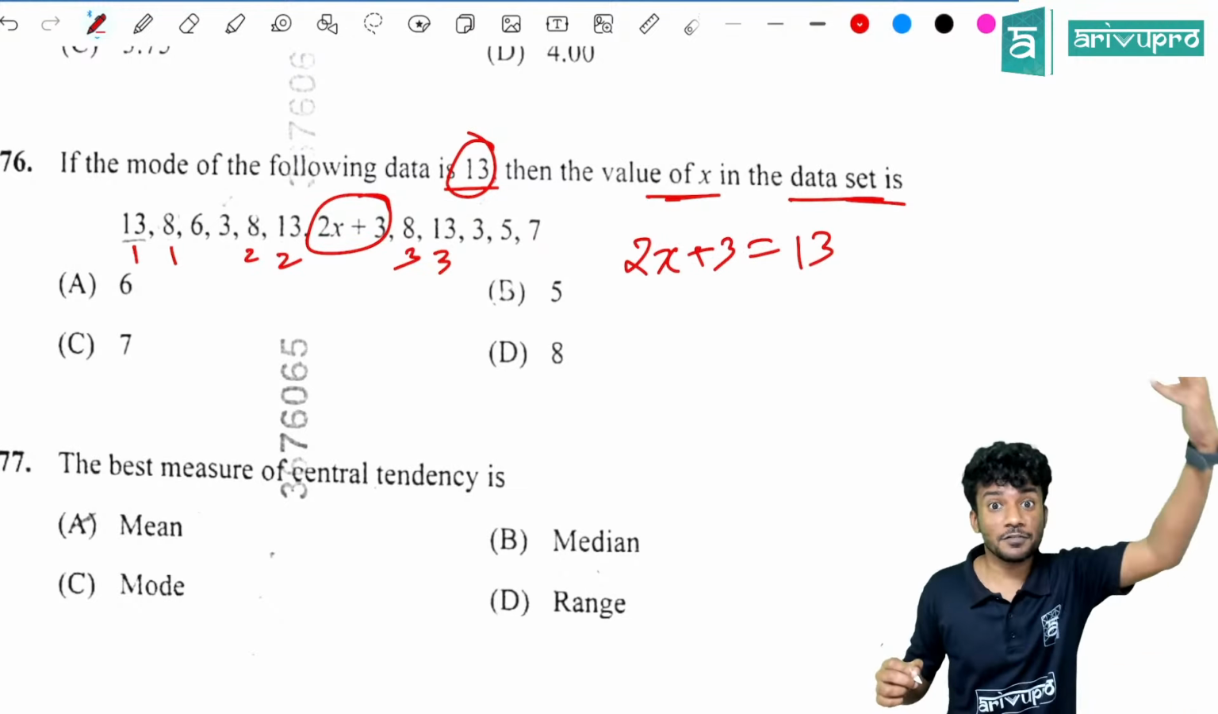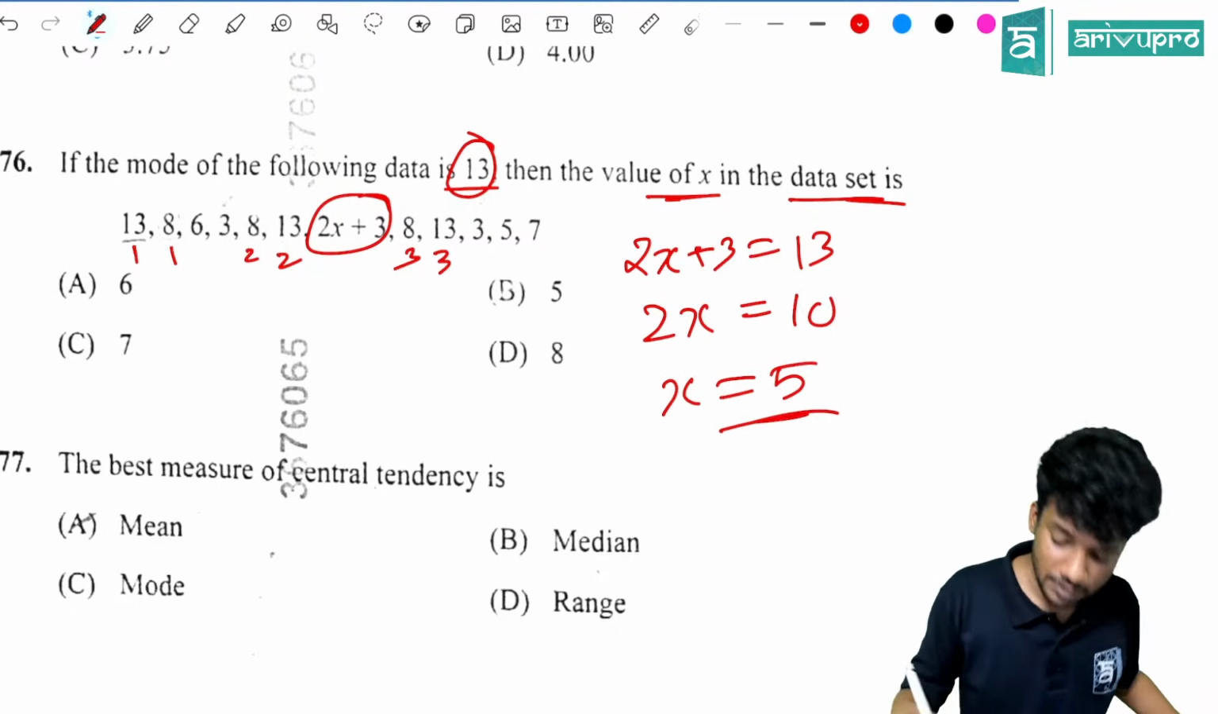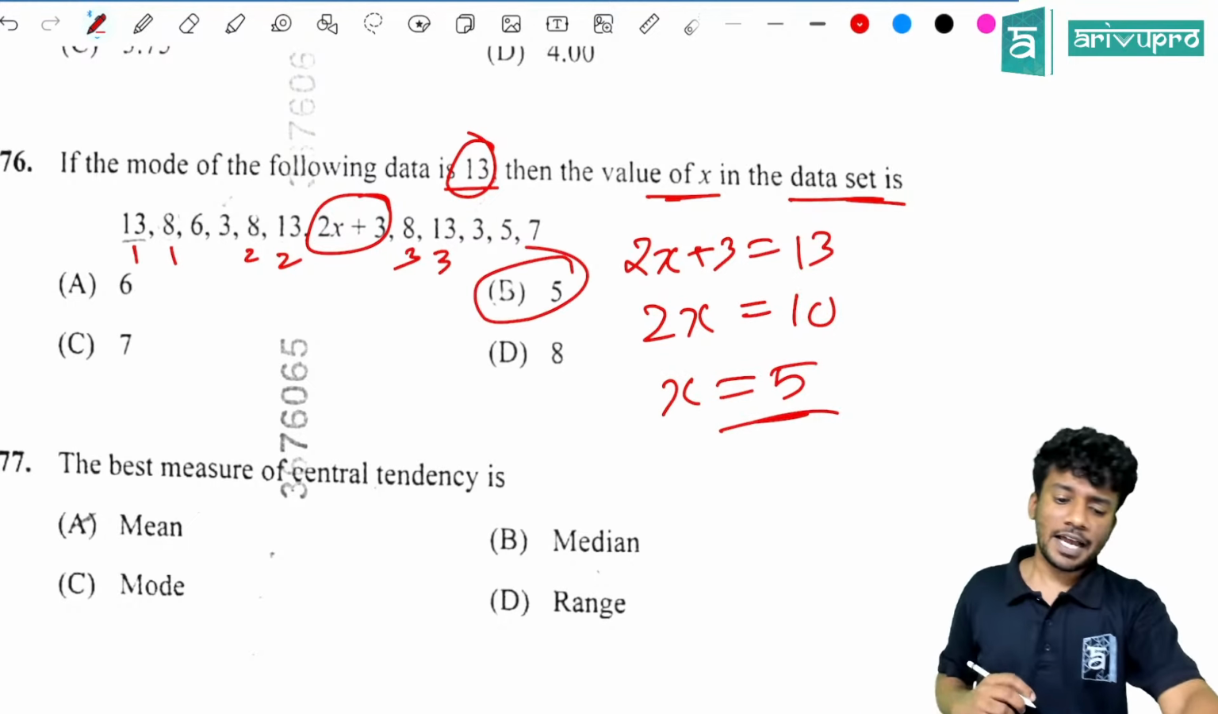So 2x is equal to 10. X is equal to 5. So what is the question? X is equal to 5. Option B is the right answer.